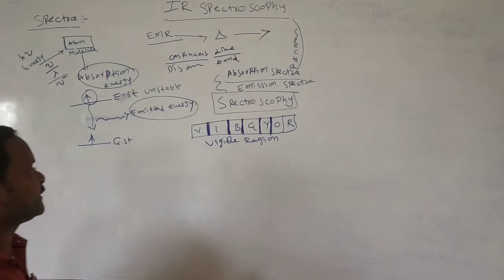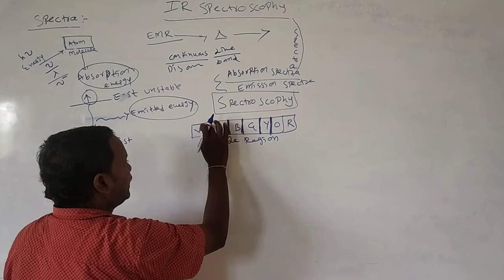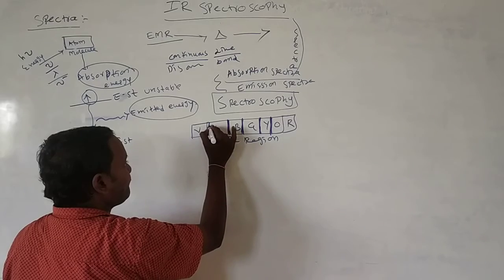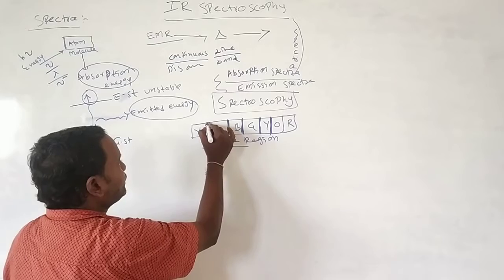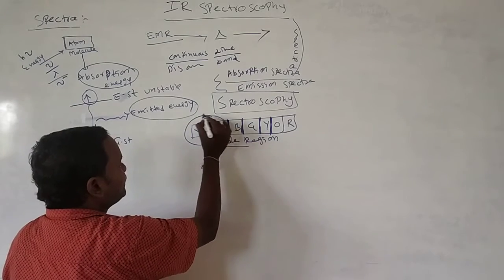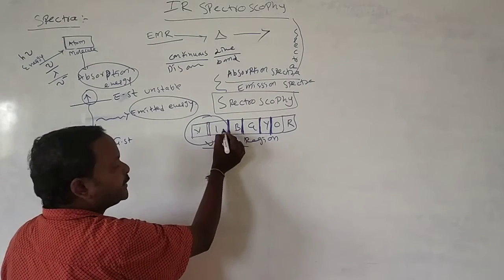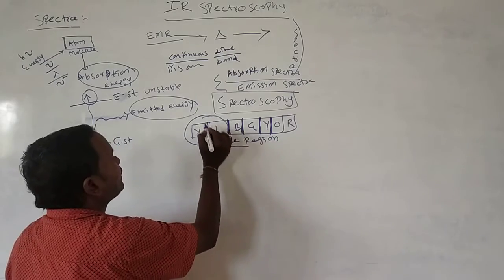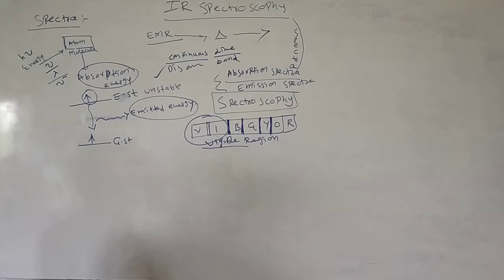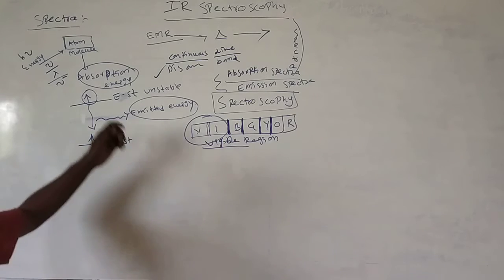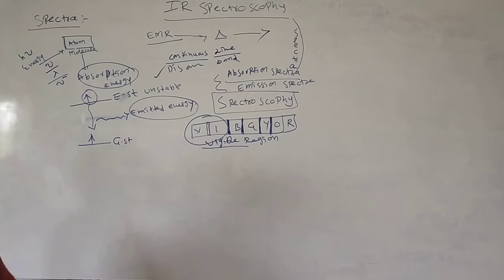If there is a space, for example between violet and indigo, separated from each other, not like the rainbow, this type of spectrum we call a discontinuous spectrum. This is the introduction of spectrum.